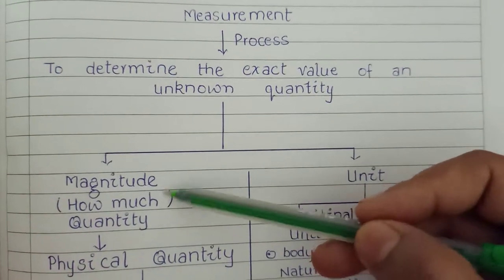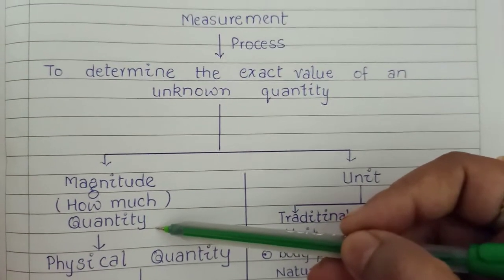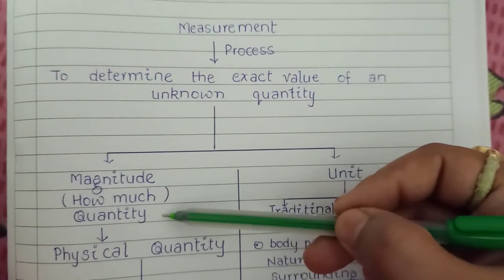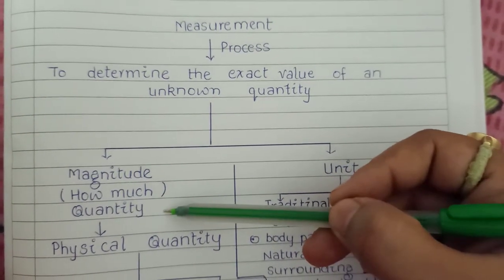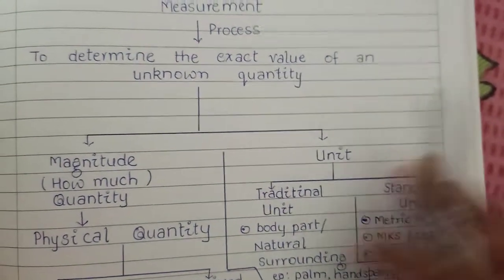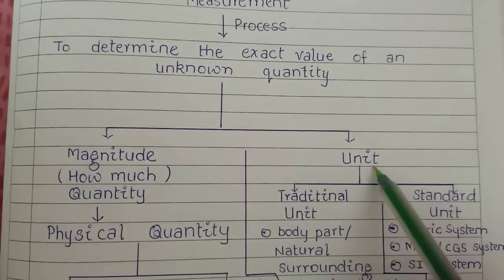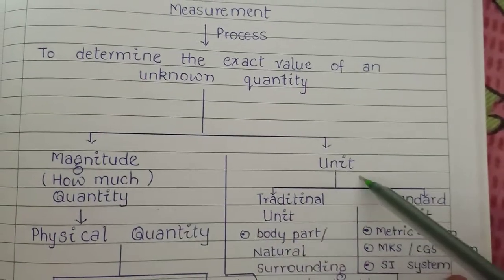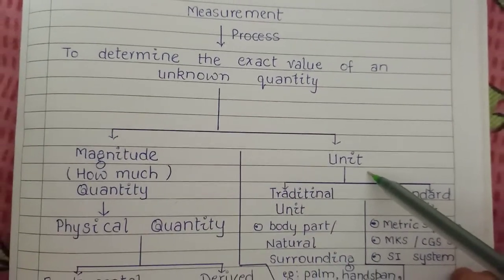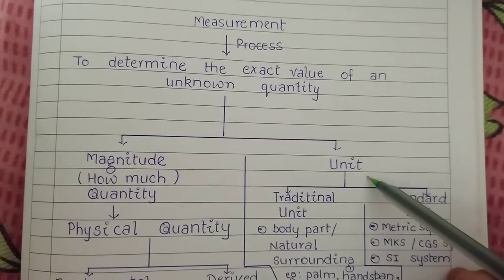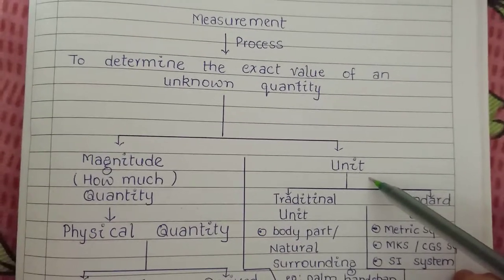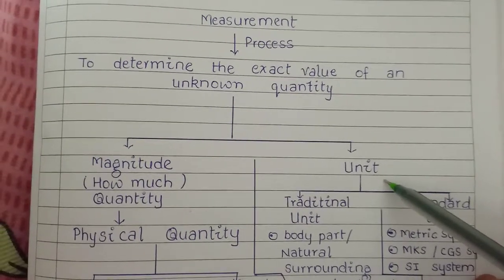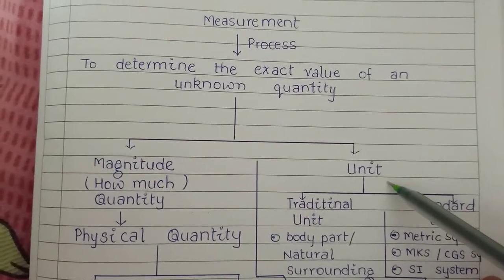Magnitude defines how much quantity is required. Unit: each quantity is represented by a fixed unit. For example, for the measurement of length, we can use meter or kilometer.